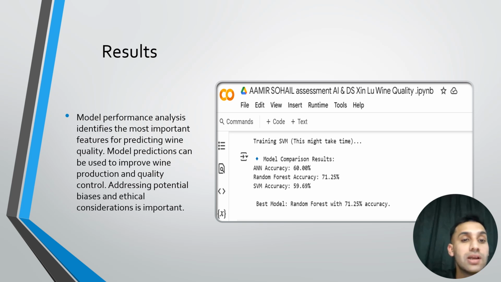71.25% accuracy. Model performance analysis identifies the most important features for predicting wine quality. Model prediction can be used to improve wine production and quality control. And this data shows that the random forest accuracy is much better because the data set had low or minimum values that can be trained easily, and the random forest model handles it in a much better way than ANN and SVM.